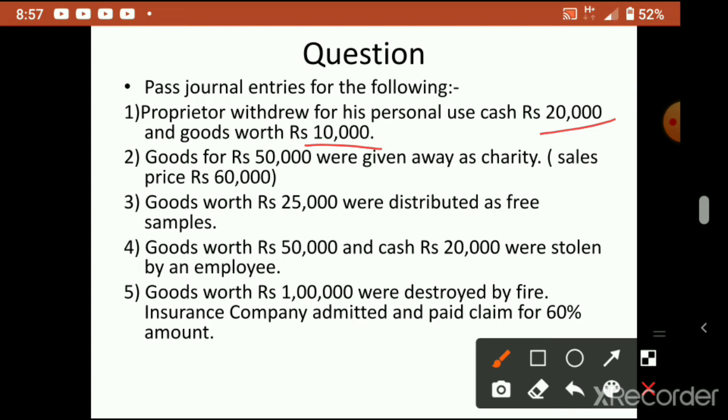Goods worth 1 lakh were destroyed by fire, and the insurance company admitted the claim and paid 60% amount. So 1 lakh is the loss, 60% paid. That means 60,000 they agreed to pay, remaining 40,000 is loss for the business. Now how to pass the journal entry, we will discuss.